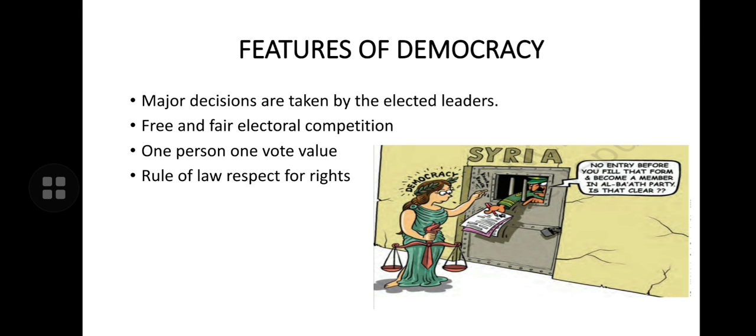Citizens can criticize activities and policies of the government, and there should be a right to form associations or unions. Citizens have a right to form associations or unions of political parties. Right to information is also a very important feature of democratic government. The citizens should have a right to seek information contained in government records and papers.